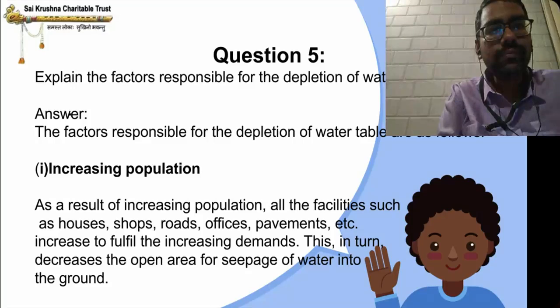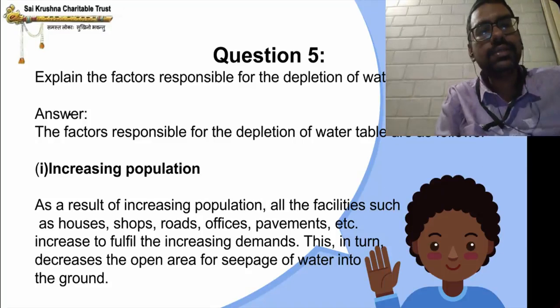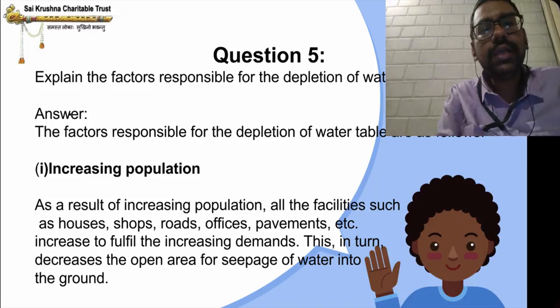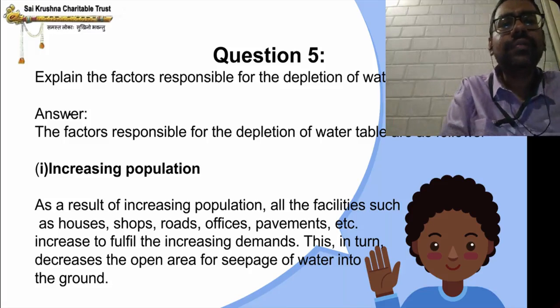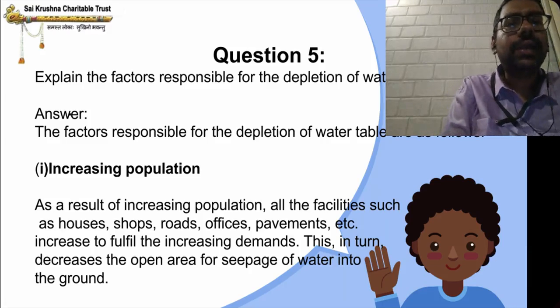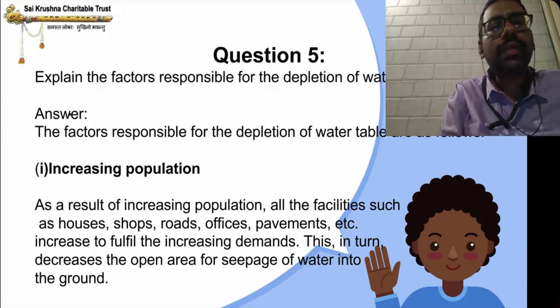Okay. Question 5. Explain the factors responsible for depletion of the water table. Okay, the factors responsible for depletion of the water table are as follows. First, increasing population. As a result of increasing population, all the facilities such as houses, shops, roads, offices, pavements, etc. increase to fill increasing demands. So, as the population increases, what happens? People have to live in houses. The houses have to be constructed. Shops have to be built. Then roads have to be constructed. Offices will come up. All this will happen if there is increased population.